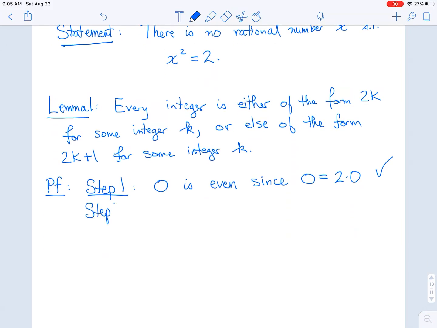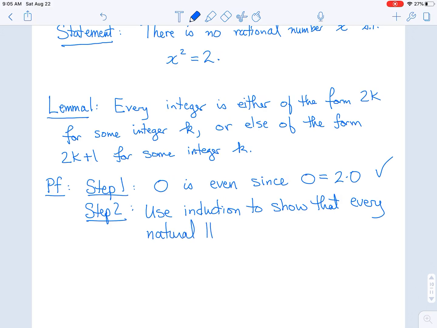Step 2 is going to be use induction to show that every natural number is either even or odd.